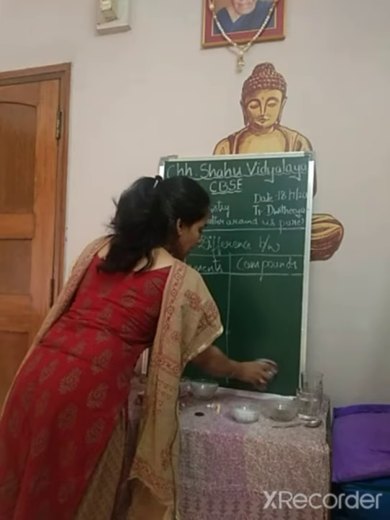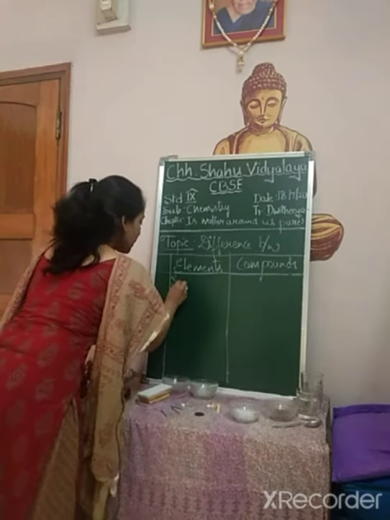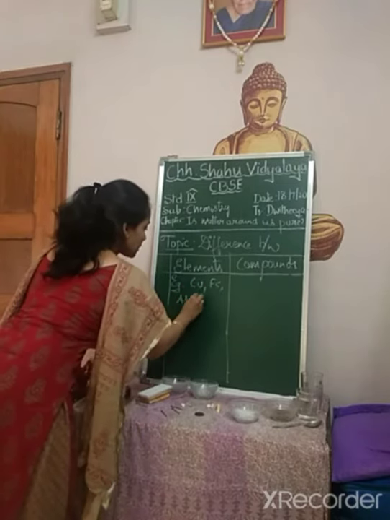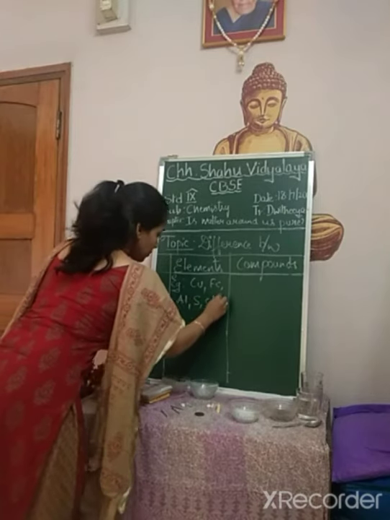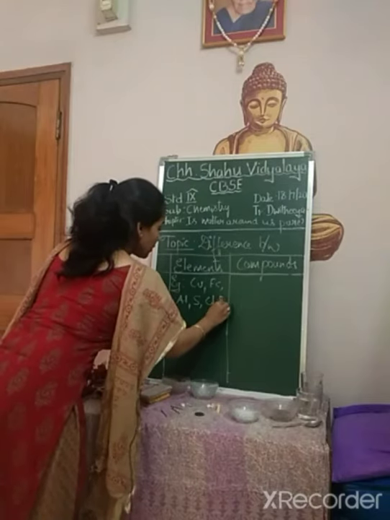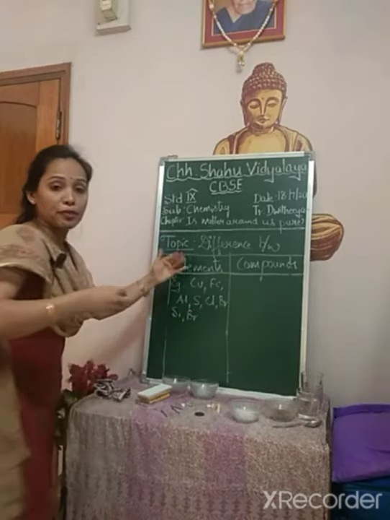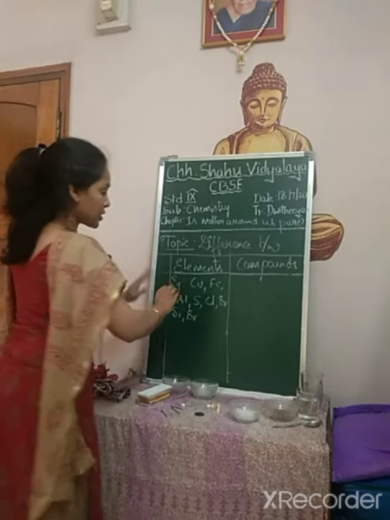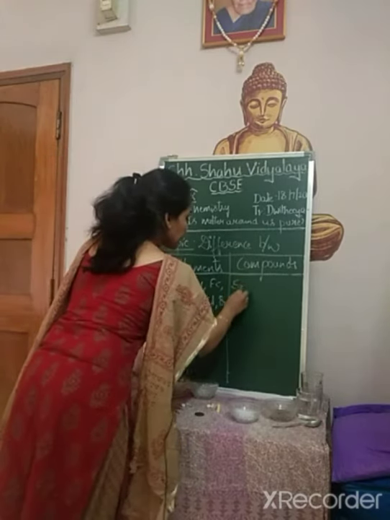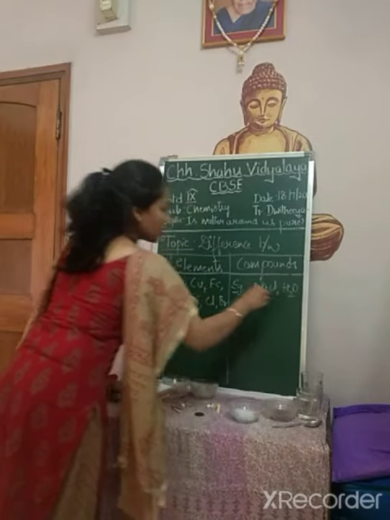We have already studied these. Elements are copper, iron, aluminium, sulfur, chlorine, hydrogen, bromine. Compound examples are sodium chloride, water, distilled water, etc.